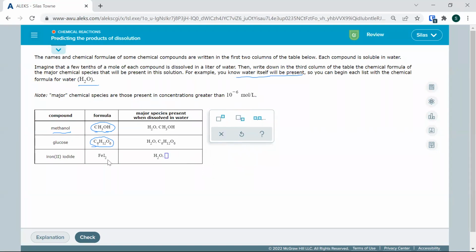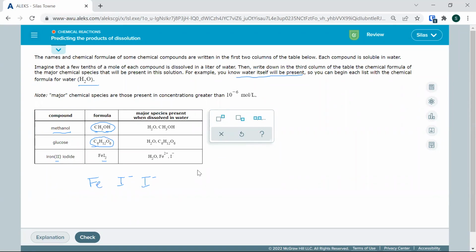For this last one, we see it's got a metal, iron, and it even tells us iron 2, and that we see there's 2 iodides. Iodide is -1, it's in that group 17. And so we have an iron bonded with 2 iodide ions. Now we're not looking for molarity or anything here, so we're going to say Fe, but we are looking for the correct charges. So we got a 2+, and we got an iodine, which is a -.